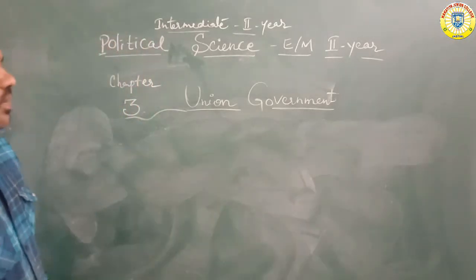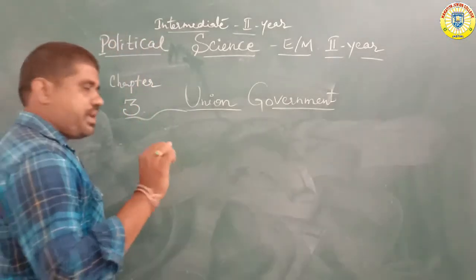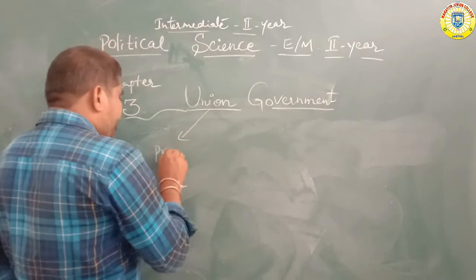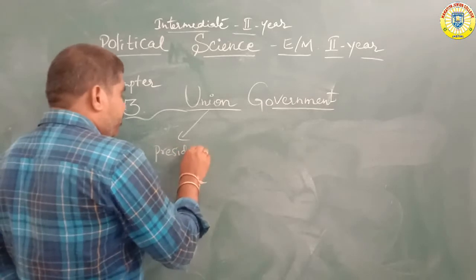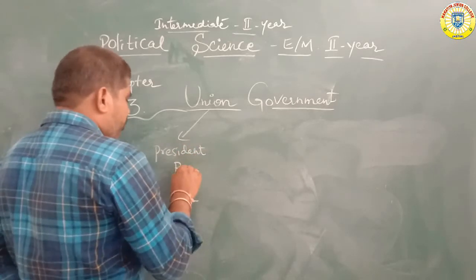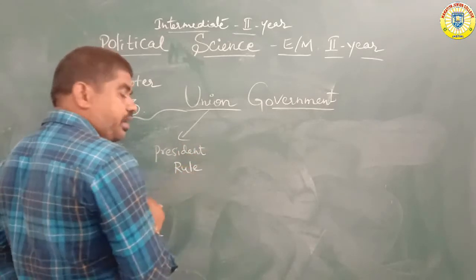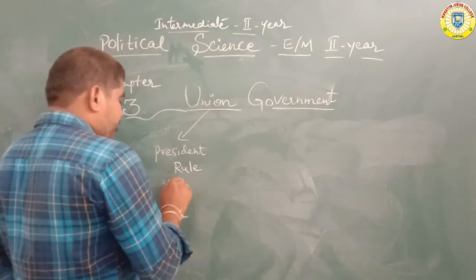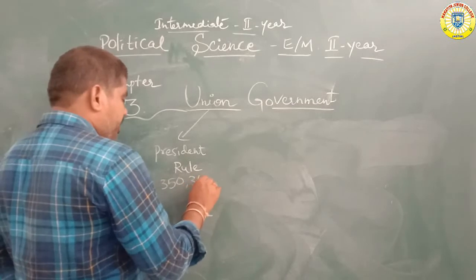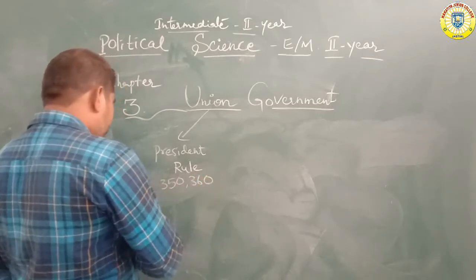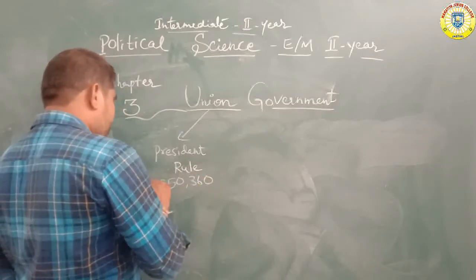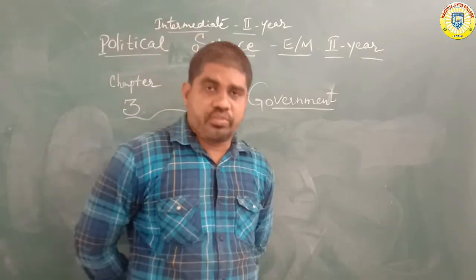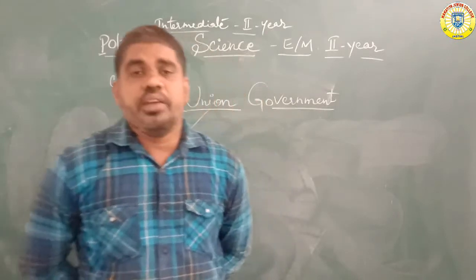Parliament level. Under the union government, here mainly the president rule. Articles 350 and 360 mainly mention the president rule. How to conduct a president rule? How to conduct means how to announce the president rule.